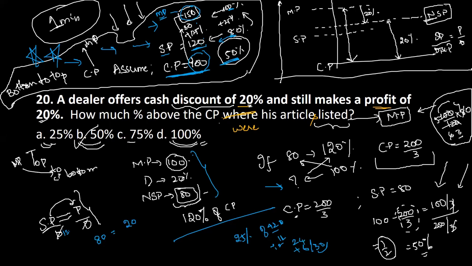Now you know the selling price has something to do with the cost price, because it is an increment over the cost price, which is 120% of the cost price. Let us consider the cost price to be 100, so the selling price will be 120. The discounted price is 80% of the market price. We don't know the value of the market price here.